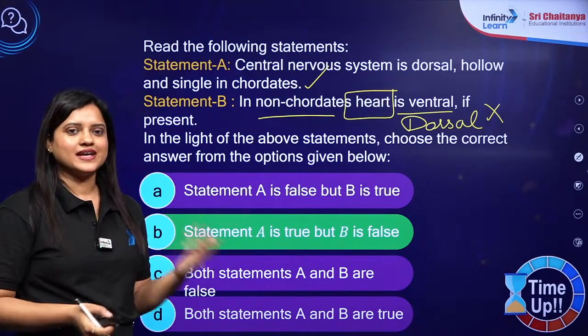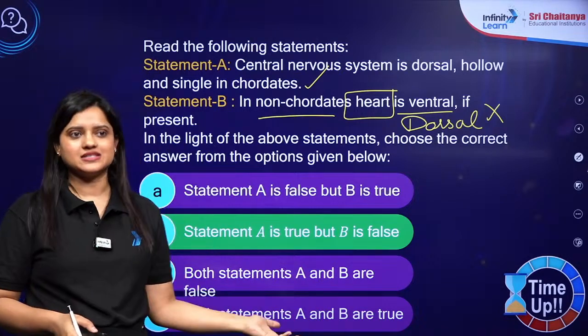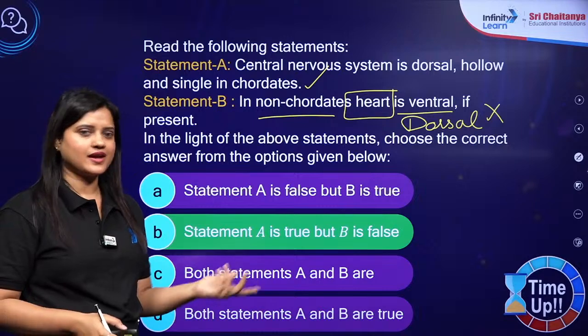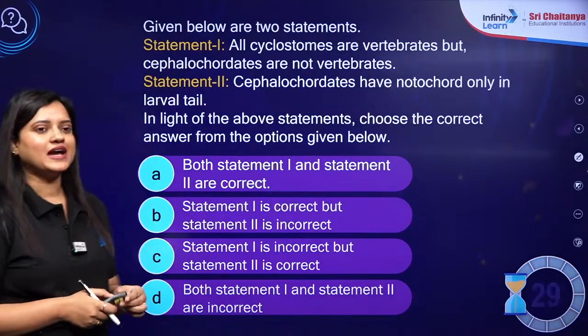Let's move on to our next question. And many of you have given incorrect answer. अलग अलग आंसर कर रहे थे आप, कोई D कर रहा है, कोई C कर रहा है, but it is B. चलिए, next question and your time starts now.